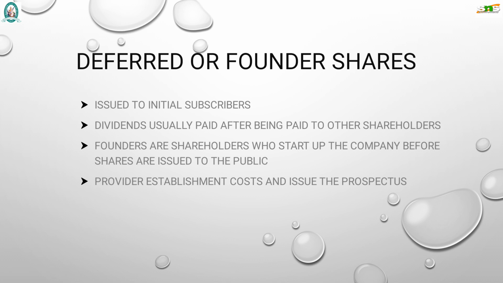So, the dividends will be paid to the founder shareholders after making the payment to preference shareholders, debenture holders and equity shareholders. Founders are shareholders who start up the company before shares are issued to the public. They provide the establishment cost and issue the prospectus.